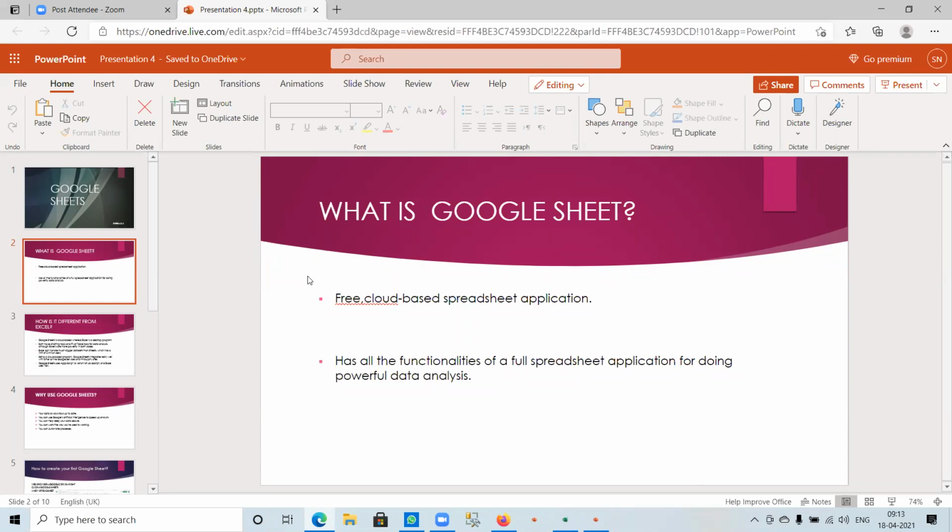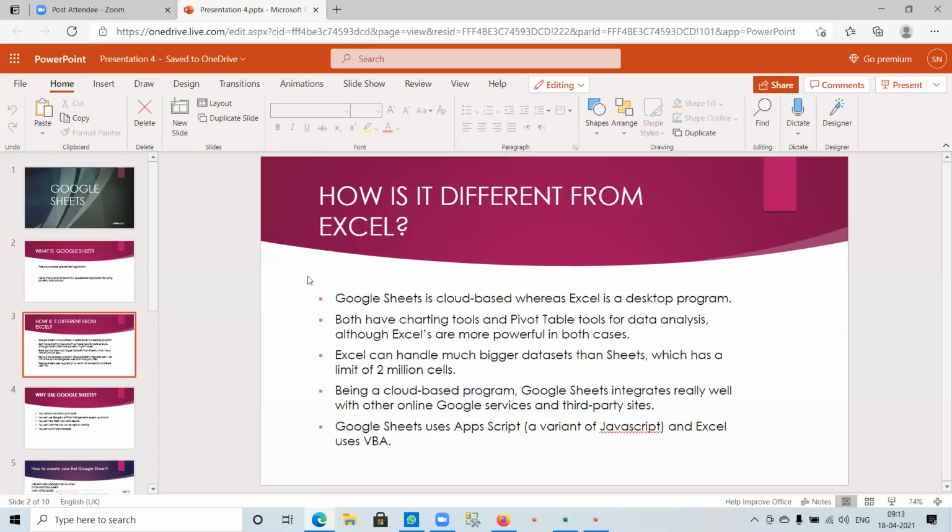So Google Sheets is basically just a free cloud-based spreadsheet application. That means you open it in your web browser like a regular web page, but you have all the functionalities of a full spreadsheet application for doing powerful data analysis. And so, how is it different from MS Excel that we are going to study today? MS Excel is a long established heavyweight of the spreadsheet world. That means it's an incredibly powerful, versatile piece of software, and it's used by approximately 750 million people worldwide.